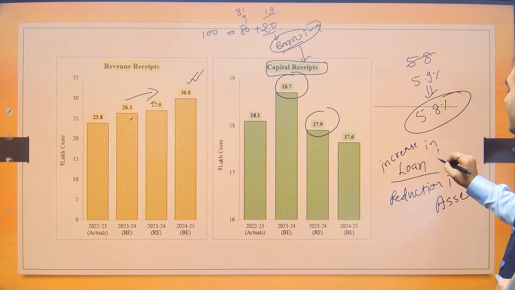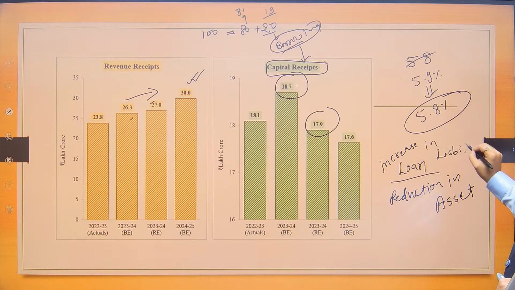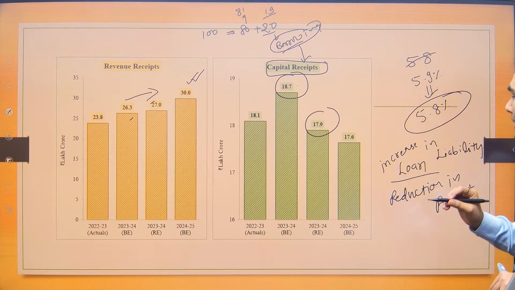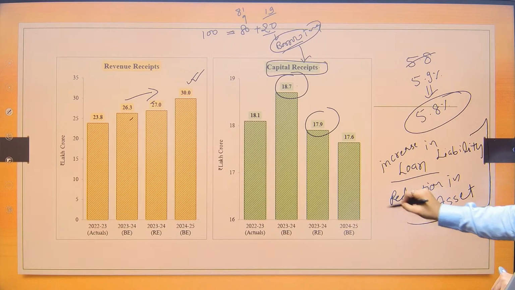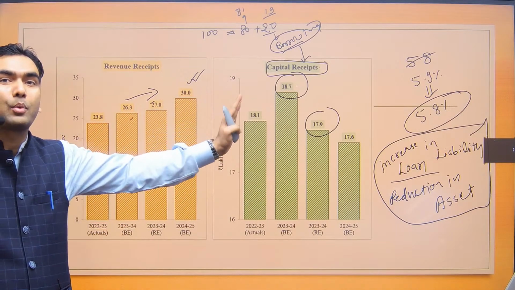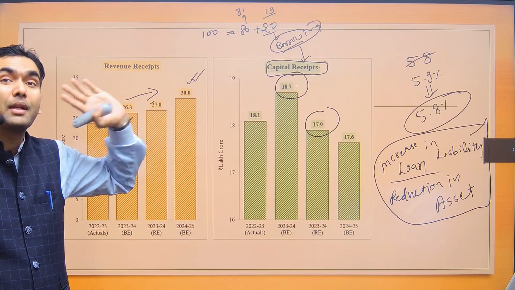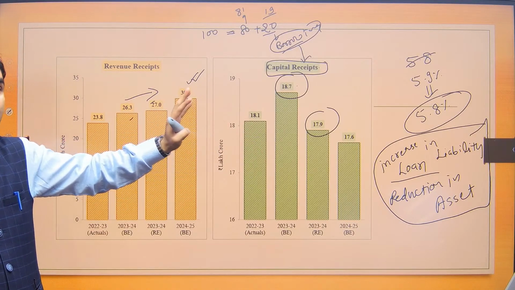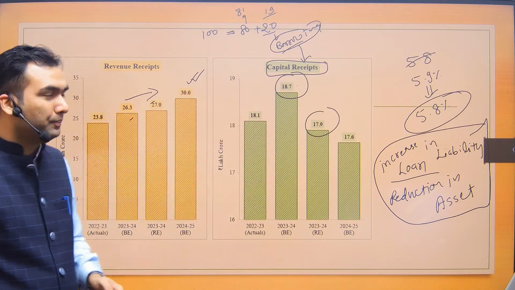These are only two ways through which you can have capital receipt. So high amount of capital receipt is also not good. तो ये थोड़ा सा काउंटर इंट्यूटिव है, जो हमें कॉमन सेंस से लगता है उसका उल्टा है. So this is something that you need to be careful.